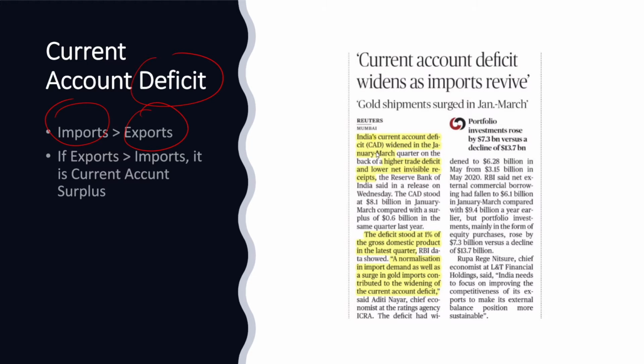The reasons cited by the RBI are that our imports have revived and also the imports of gold have increased in the latest quarter. So that is why the current account deficit has widened. What if a country's exports are greater than the imports? Then it is known as a current account surplus. Currently, the current account deficit stood at 1% of the GDP in the latest quarter.